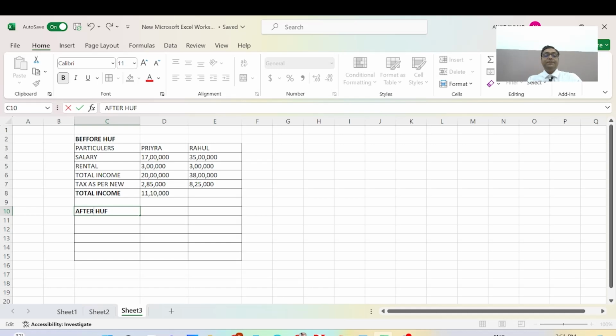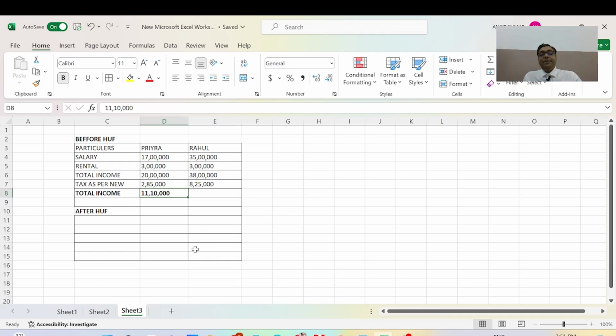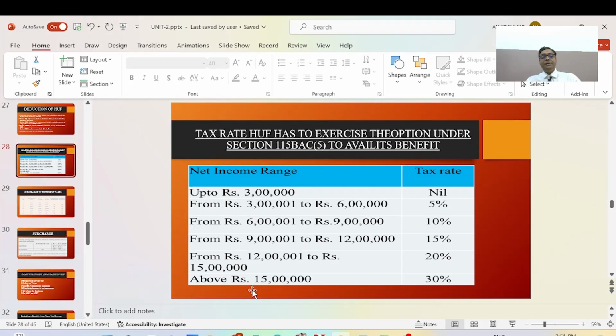As per this tax slab calculation, both persons will pay 11 lakh 10,000 in total, and separately Priya will pay 2 lakh 85,000 and Rahul will pay 8 lakh 25,000. Now we will discuss again, see carefully.